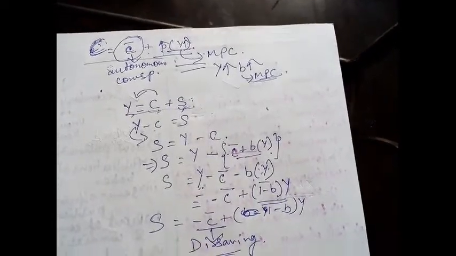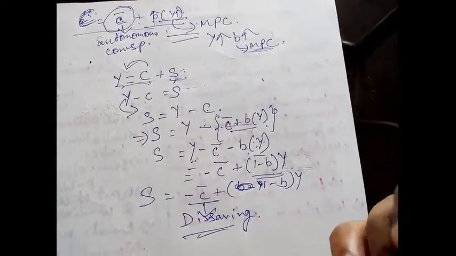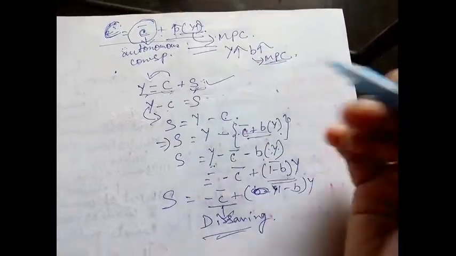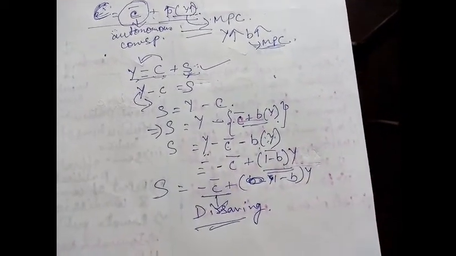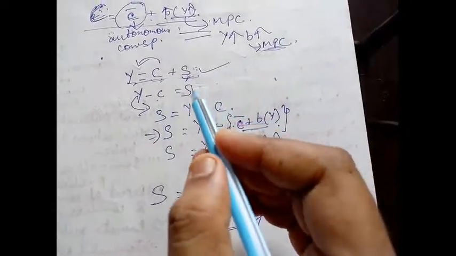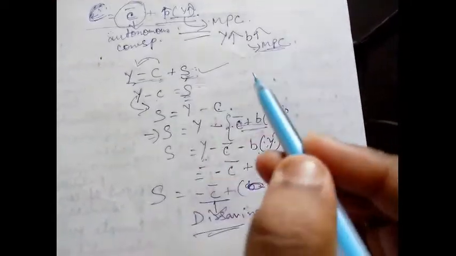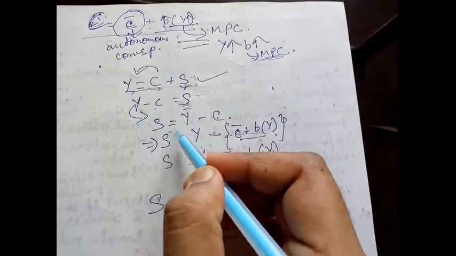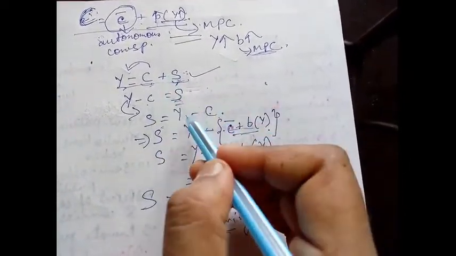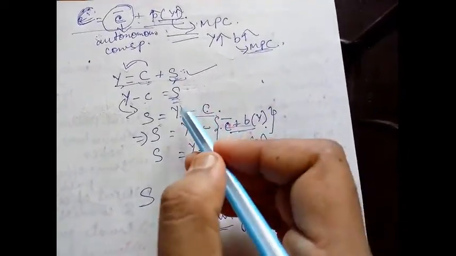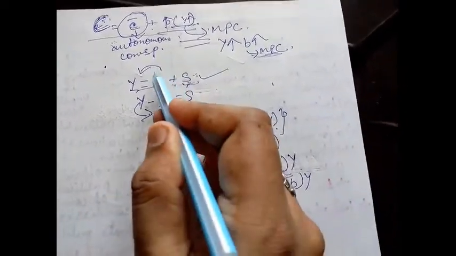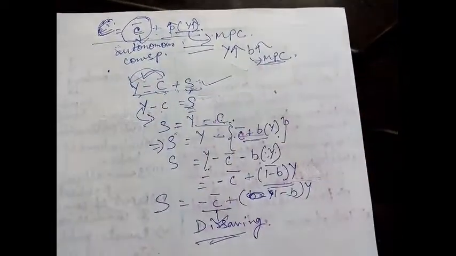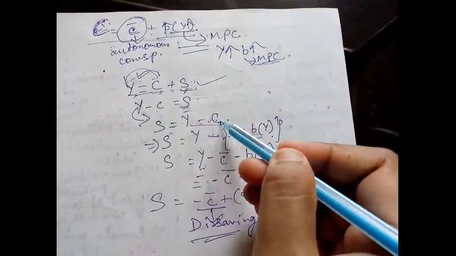Saving function is just all about the substitution method. You know this equation, Y is equal to C plus S. Income Y is distributed among consumption and saving. Now I have to find out this S, so I am bringing this S on the left-hand side and putting the remaining on the right-hand side. S is equal to Y minus C. From this equation I have derived this one, putting this C on that side. In mathematical terms, S is equal to Y minus C.